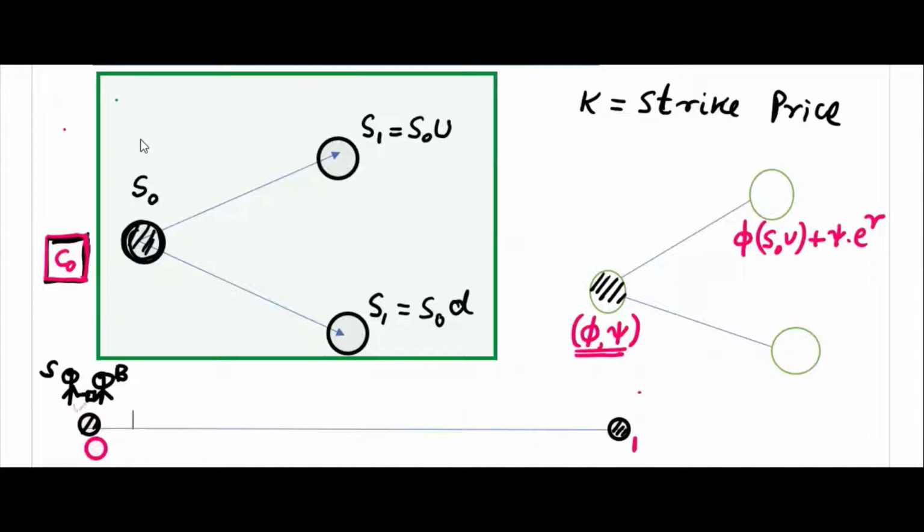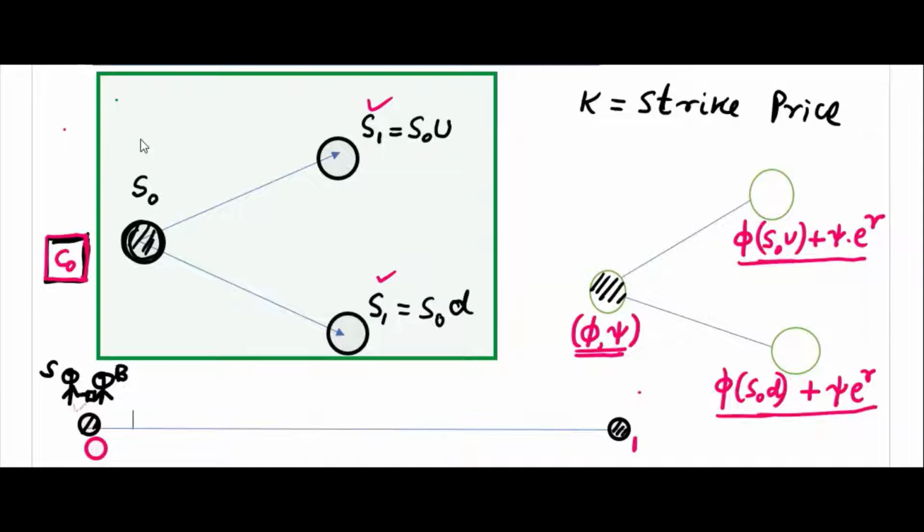And if it goes down, its value will be phi S0D plus psi e power r. This will remain the same money. The movement is only in the stock price. So there is a change according to the stock price, but the money will grow whatever way it will grow. It will be the same in both cases, because according to the share price movement, your portfolio values will change. These are the two possible values of your portfolio.